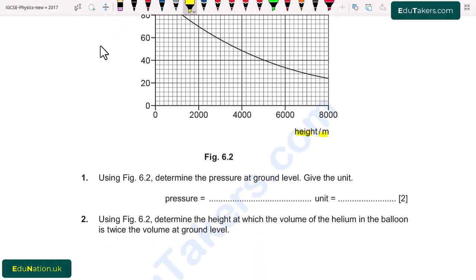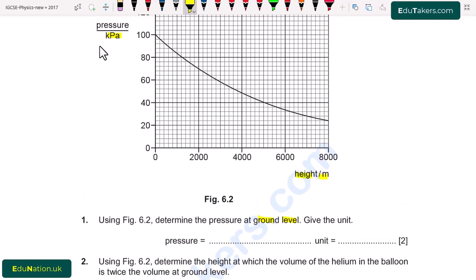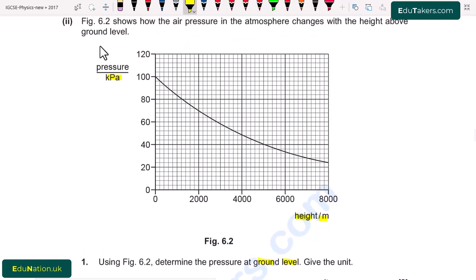Part 1. Using figure 6.2, determine the pressure at the ground level. Give the unit. So we use this figure and find out the pressure at the ground level. At the ground level, the height is equal to 0 meter. So first of all, I take a point at 0 meter and find out the pressure value here.